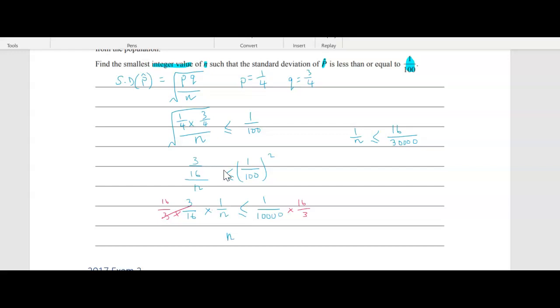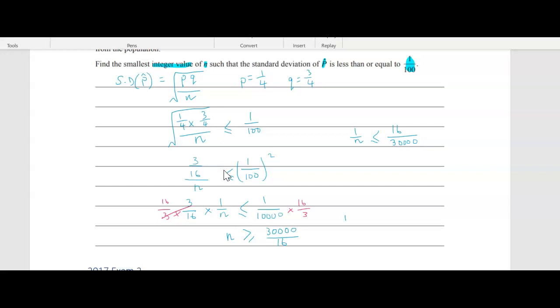So when I do that, we do need to change the inequality sign. So that's going to be 30,000 on 16. Now I should now divide through 16 into 30,000.